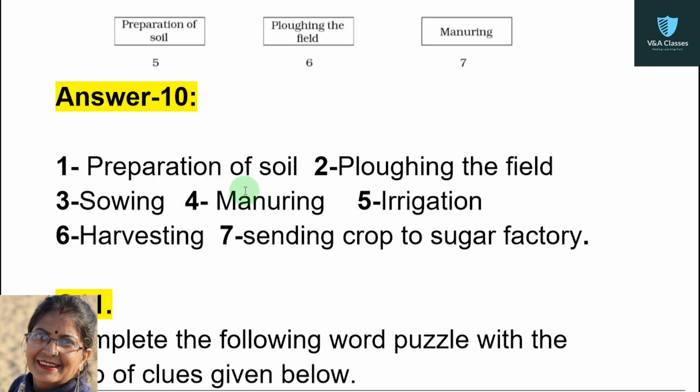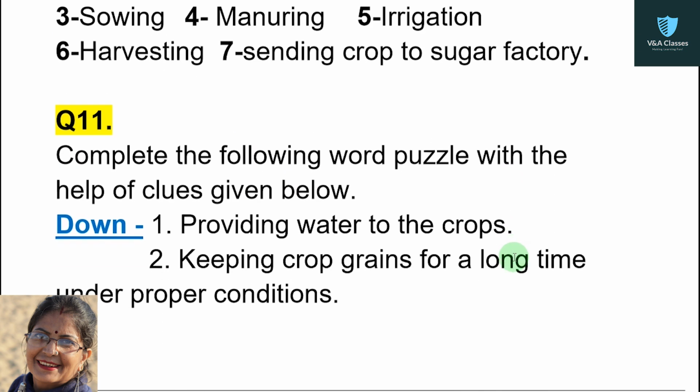For first, preparation of soil. For second, plowing the field. For third, sowing. For fourth, manuring. For fifth, irrigation. For sixth, harvesting. For seventh, sending crop to sugar factory.